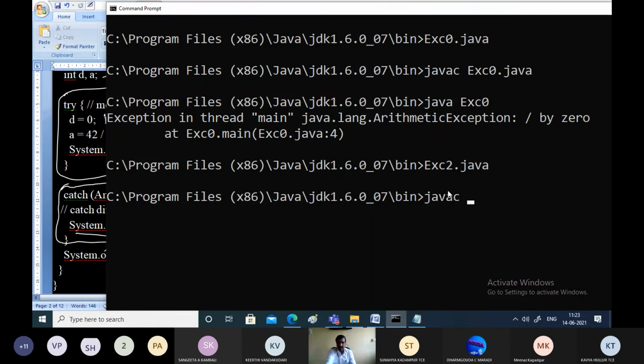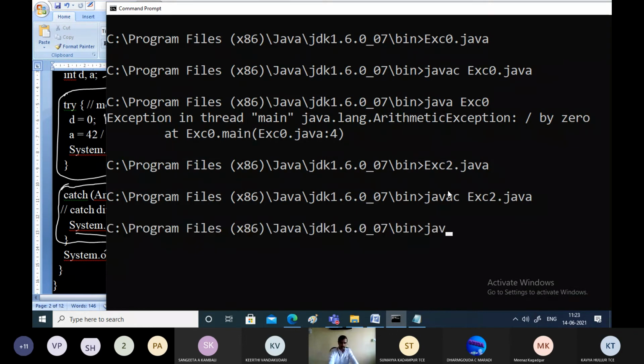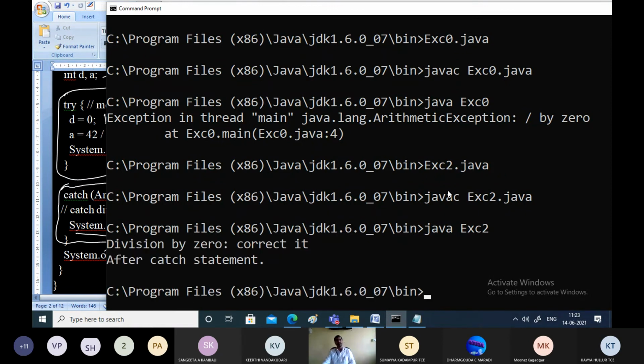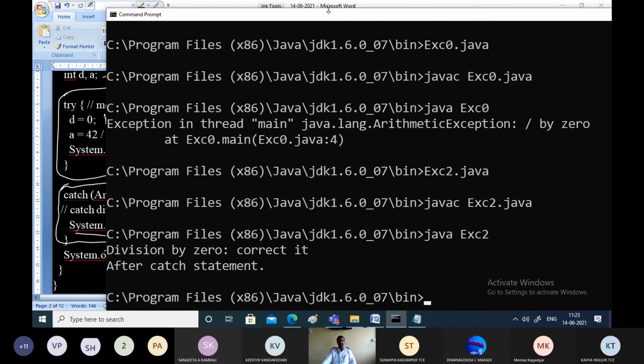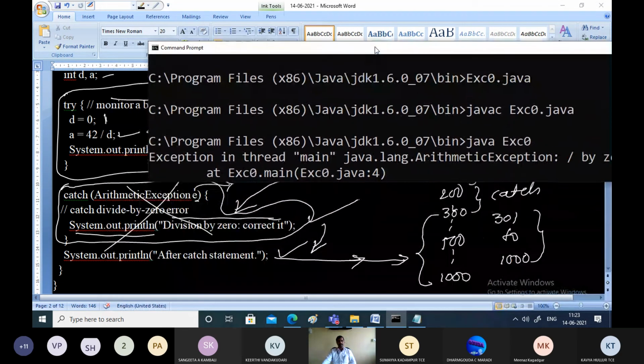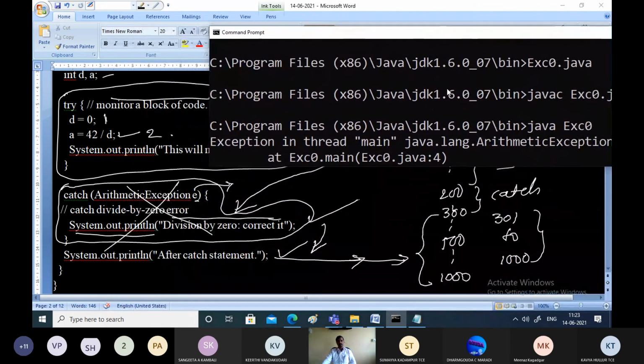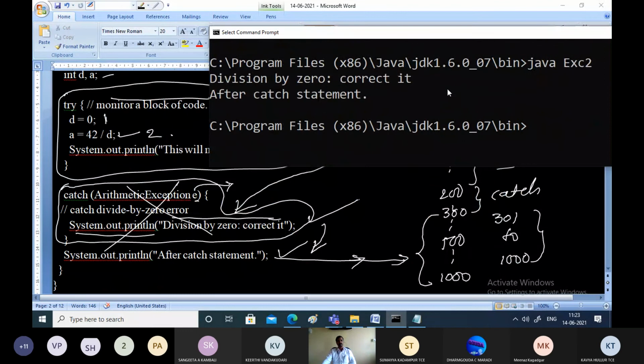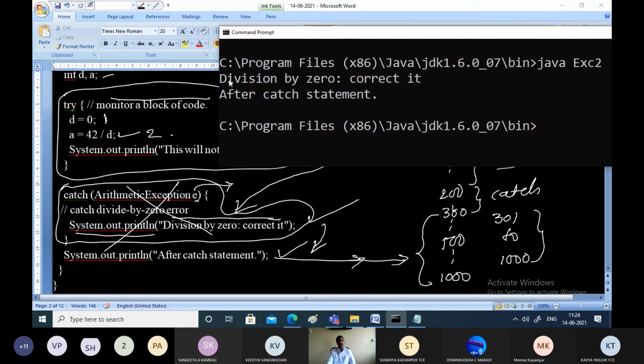Now let us compile and see what happens. Exception2.java, that is the second modified program I am trying to run. java Exception2, Enter. Yes. As you can see, the exception has been handled now. This is where we have solved it. The first line says division by 0 error corrected.